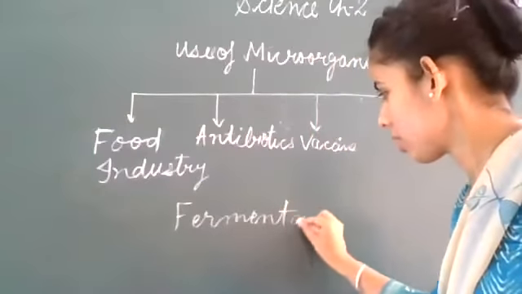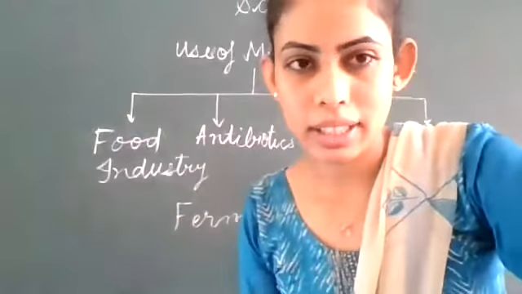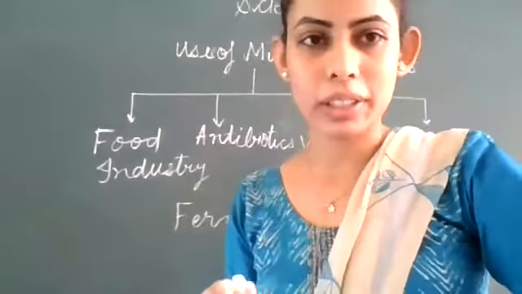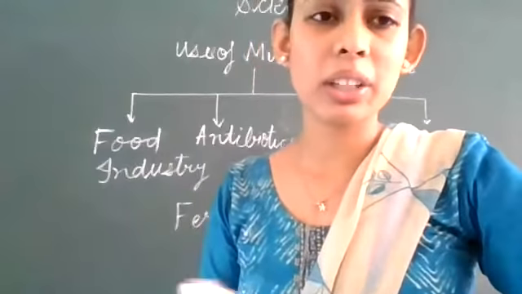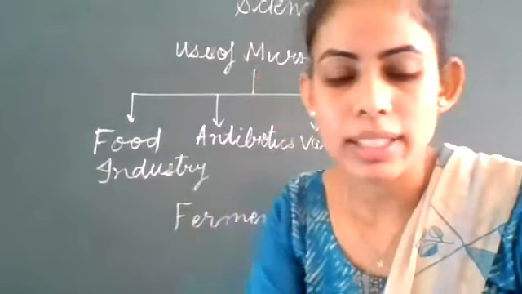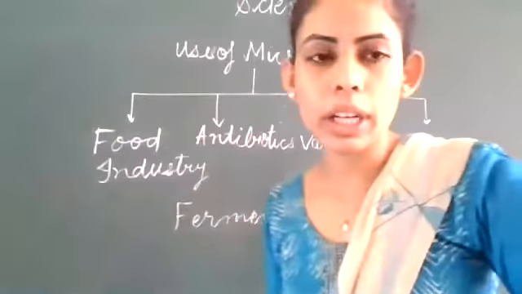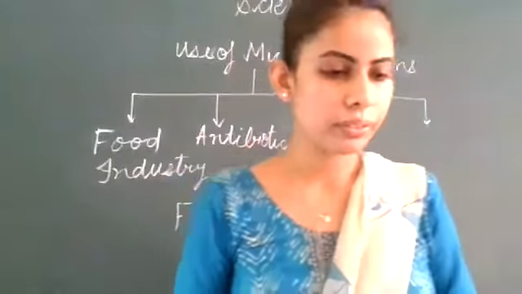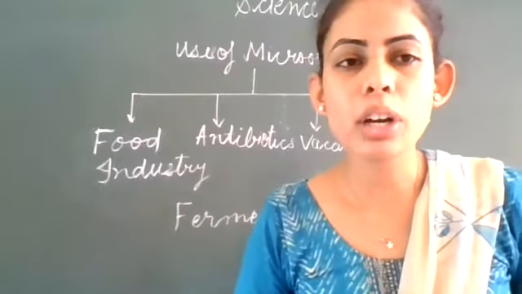Ma'am, the process of converting sugar into alcohol. Listen to me. Just answer one by one. The process of conversion of sugar into alcohol is called fermentation. So the answer is, the sugar is converted into alcohol in the presence of yeast. So this process is called fermentation.